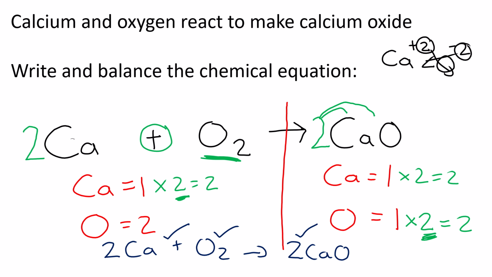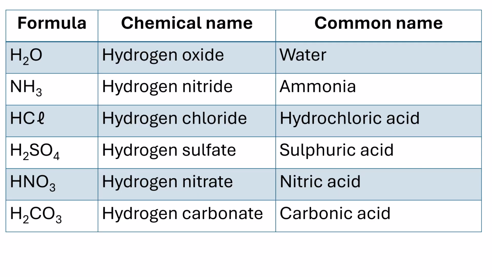Okay, not too bad. So these ones are not that bad because it's all on the periodic table. But in grade 9 now, there are a few compounds you have to learn off by heart. Yes, there's a lot of learning off by heart, but it's just something that you have to do. And once you learn them in grade 9, you should then be set for grade 10, 11, and 12. Okay, so here are the ones that I like to teach my learners. Obviously, it's better if you learn their common names because those are the names that we're going to use in exams. But a lot of the time you can also use their chemical name.